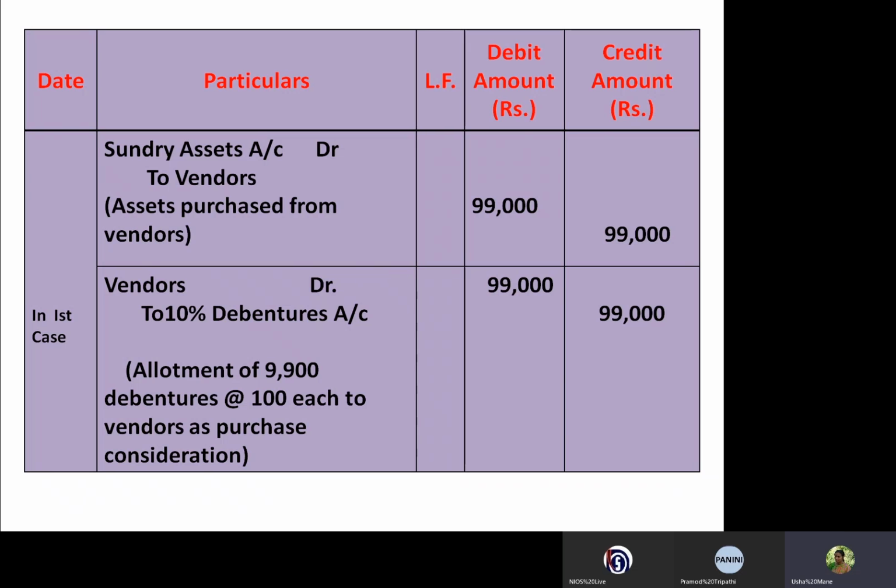So here: allotment of 990 debentures at the rate of rupees 100 each to the vendor as purchase consideration. So this is the very simple journal entry in case of the issue of debentures at par.